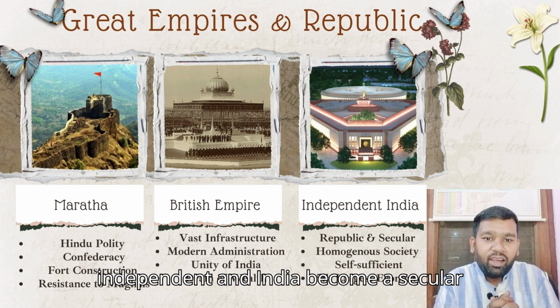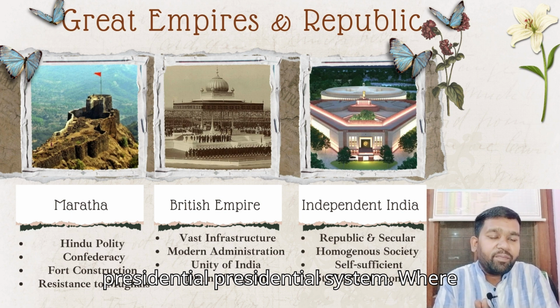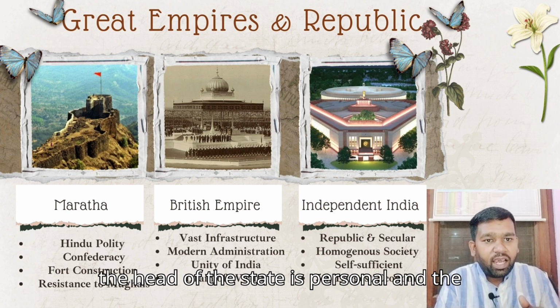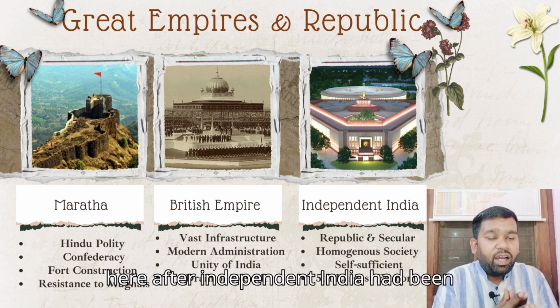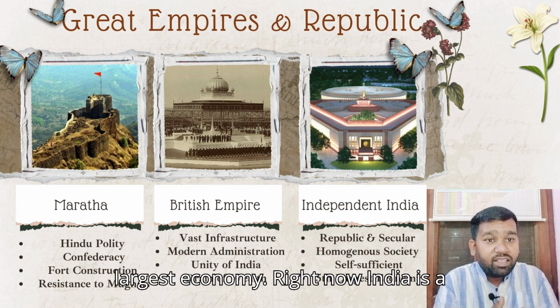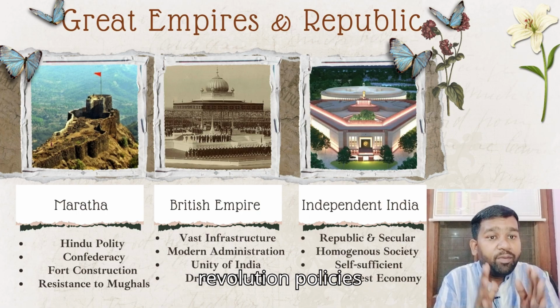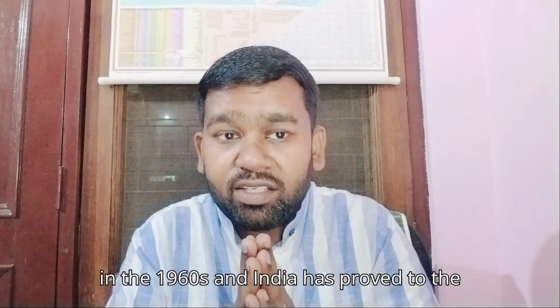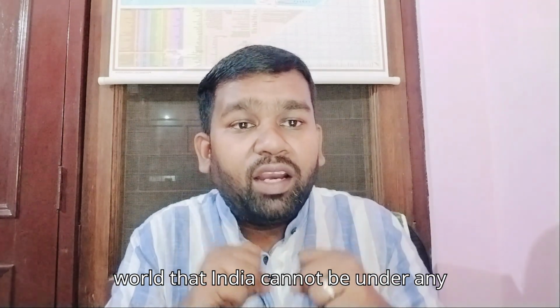So in 1947 India became independent, and India became a secular republican state, and especially we had a parliamentary system where the head of state is the president and the prime minister is the head of the council of ministers. Hereafter independent India has been working and India has become the fifth largest economy right now. India is self-sufficient due to its green revolution policies in the 1960s. And India has proved to the world that India cannot be under any control.